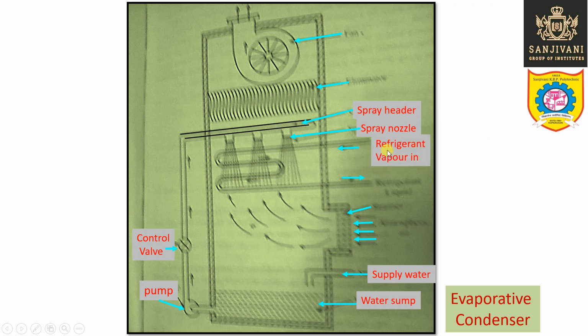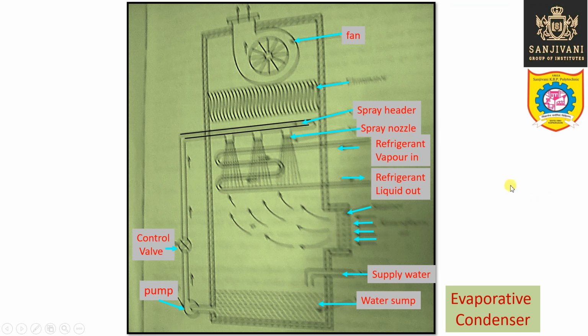And at the same time, the refrigerant vapor is also entering inside the condenser coil from the top, and as this refrigerant moves along the coil, it gets cooled and condensed. So liquid refrigerant will leave this particular coil from the bottom. This is the fan at the top. This fan will induce the air from the bottom.